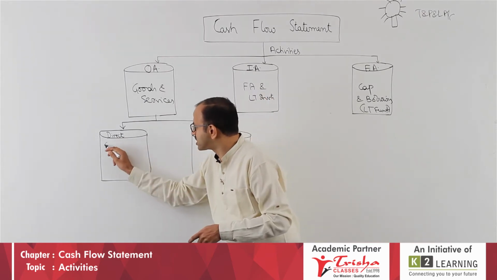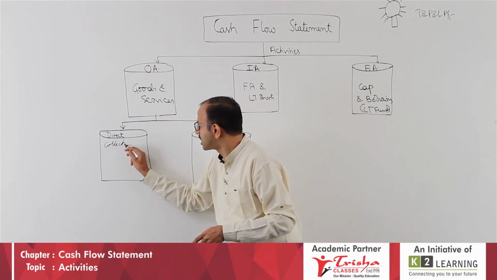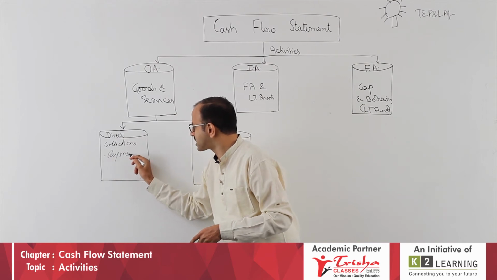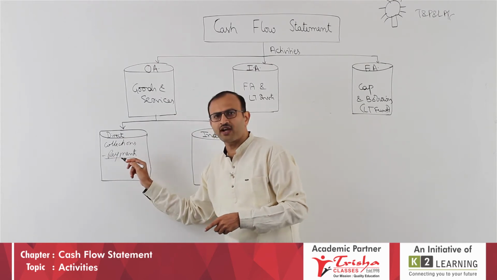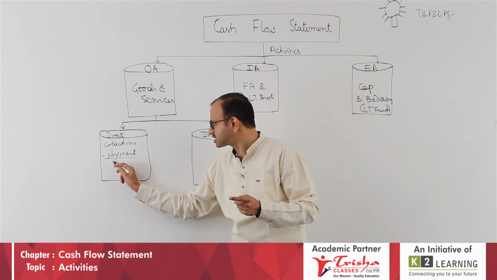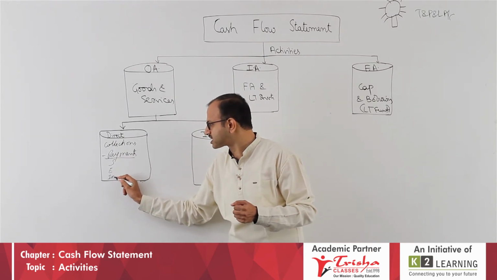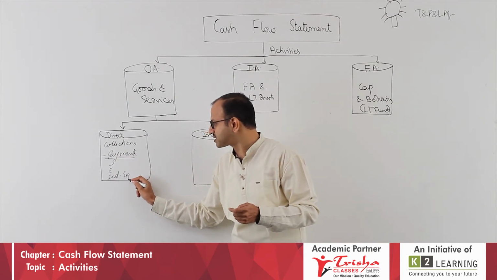I consider the collections and deduct payments. Payments, as I said, I can classify into three: suppliers, employees, nothing but salaries etc., and other indirect expenses. All indirect expenses you deduct.